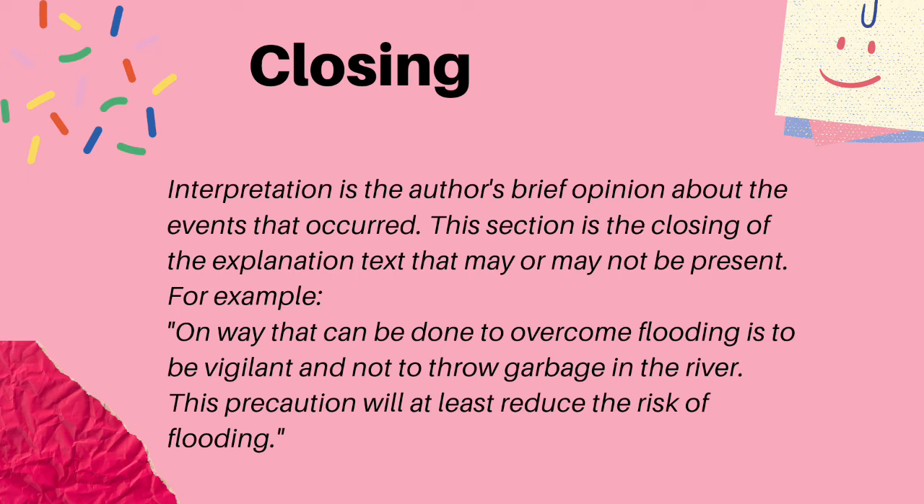Interpretation is the author's brief opinion about the event that occurred. This section is the closing of the explanation text that may or may not be present. For example, one way that can be done to overcome flooding is to be vigilant and not to throw garbage in the river. This persuasion will at least reduce the risk of flooding.